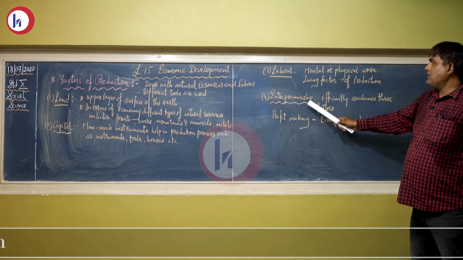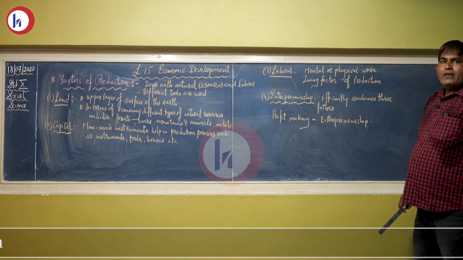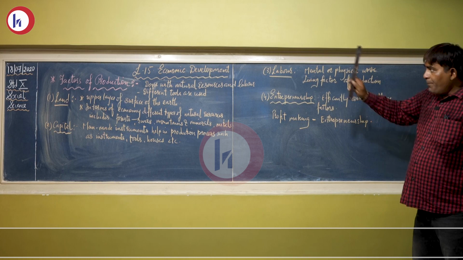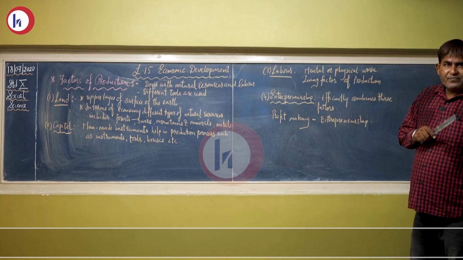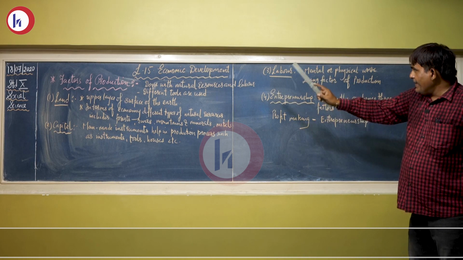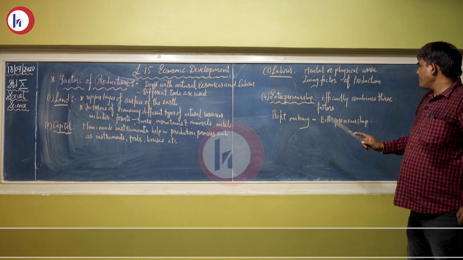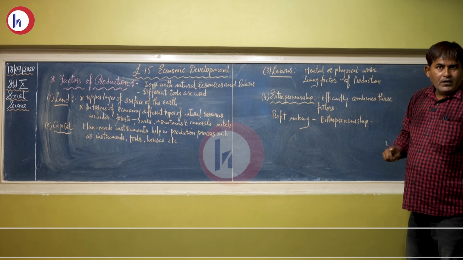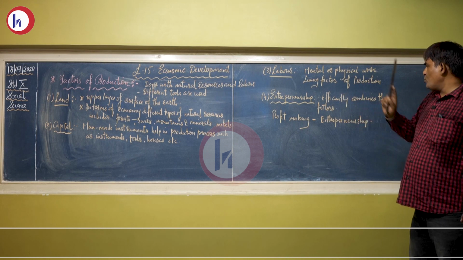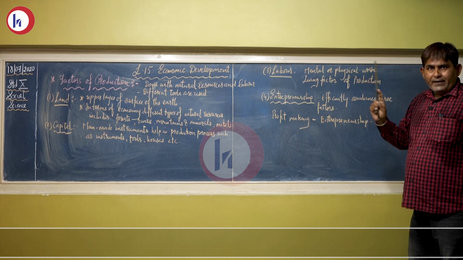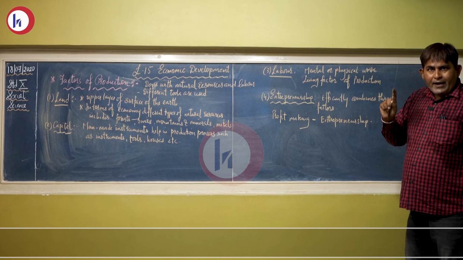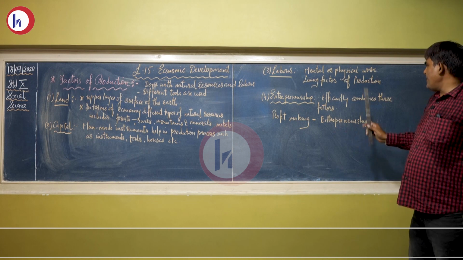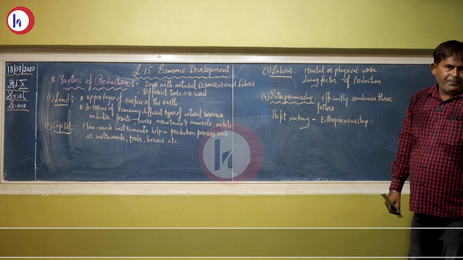And the last one is entrepreneurship. A person who efficiently combines the above 3 factors of production, that is land, capital, and labor, is termed as an entrepreneur. Entrepreneur is a producer, involved in the profit-making process, and that is termed as entrepreneurship.